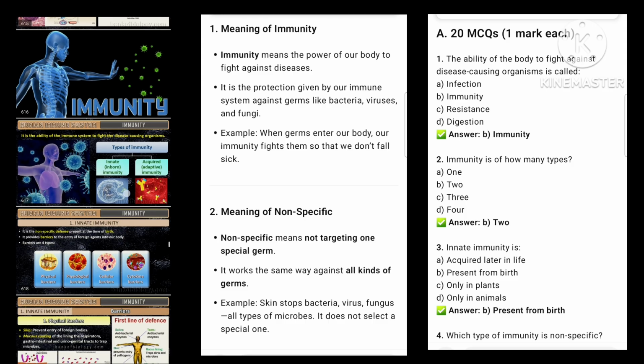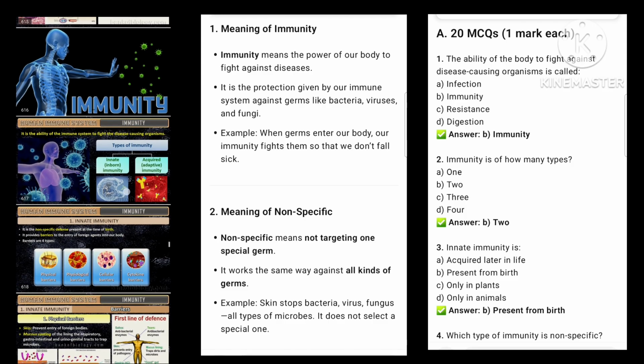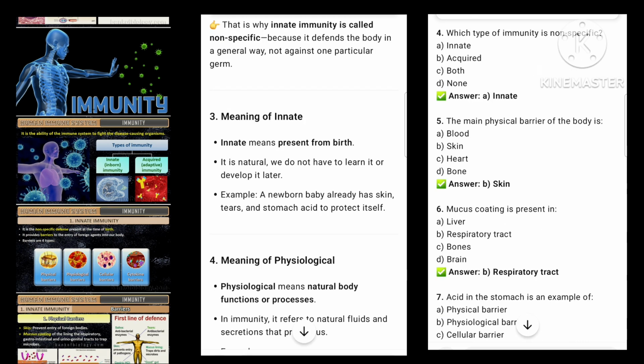2. Meaning of non-specific. Non-specific means not targeting one special germ. It works the same way against all kinds of germs. Example: skin stops bacteria, virus, fungus, all types of microbes. It does not select a special way, not against one particular germ.